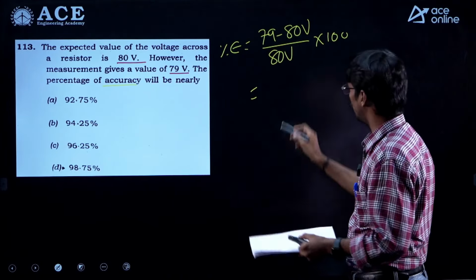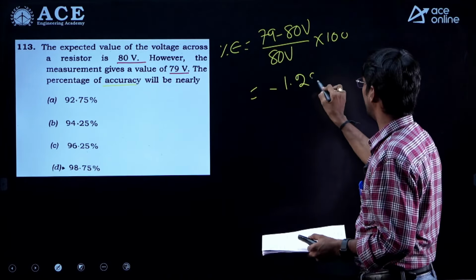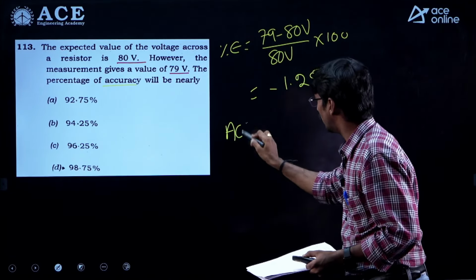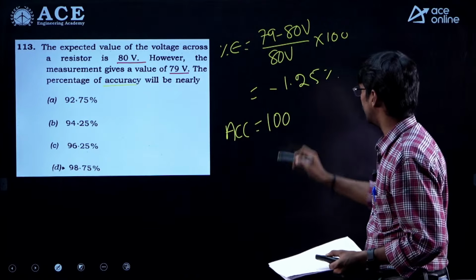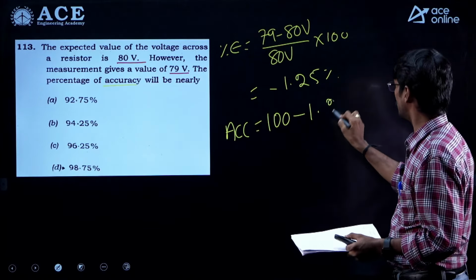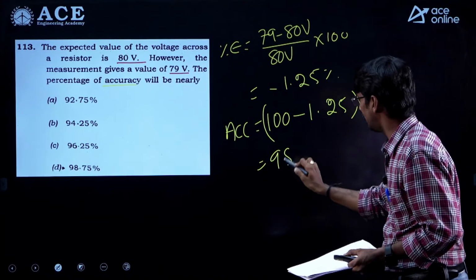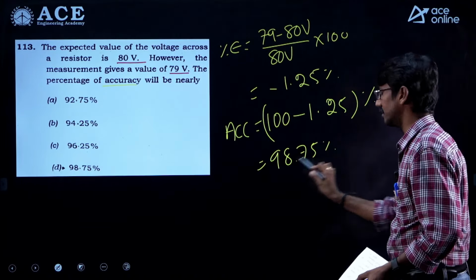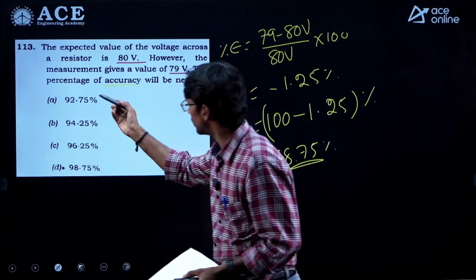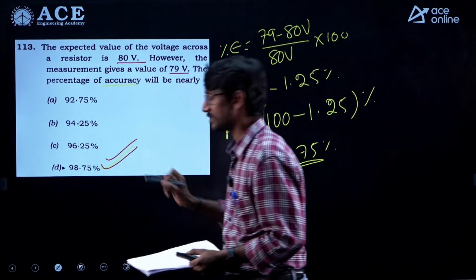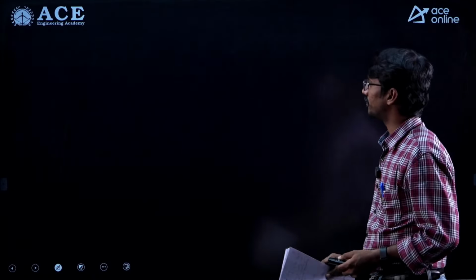If you simplify this, you will get minus 1.25% or magnitude is 1.25. Therefore, what is the accuracy now? 100 minus 1.25%, so 98.75% is the answer. This is the answer. Right, next question.